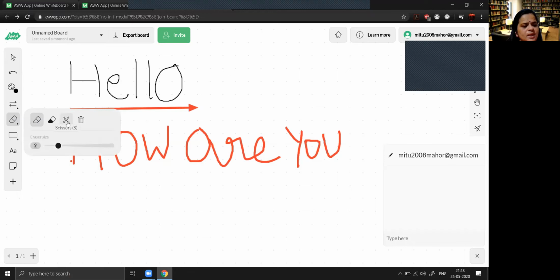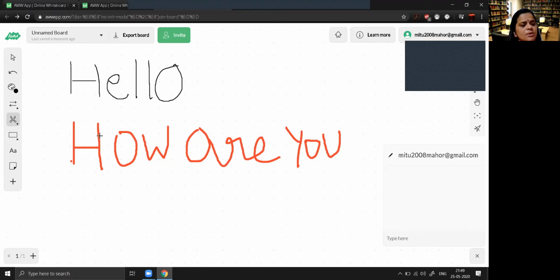Similarly, you can use the scissor feature also to erase it. When you select the scissor, whatever part of the board you want to delete or cut with the help of scissor, go to that part and drag the mouse and select that particular part. It will be automatically deleted.